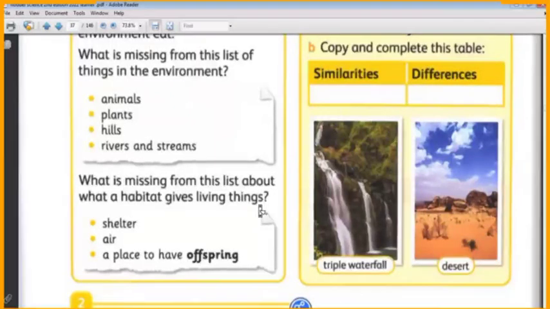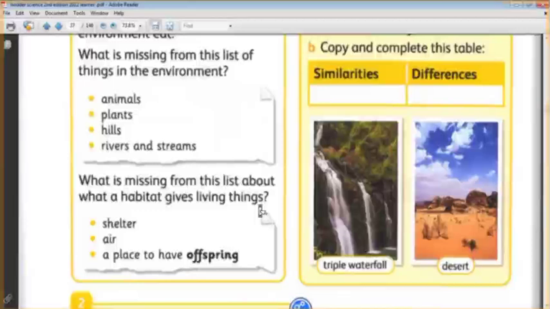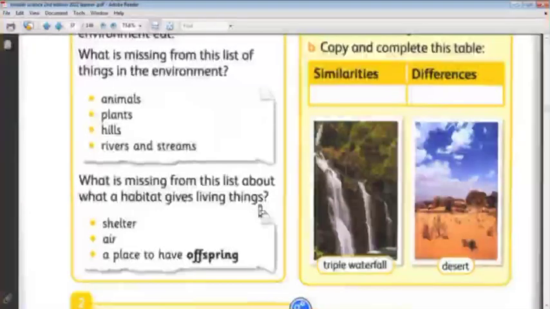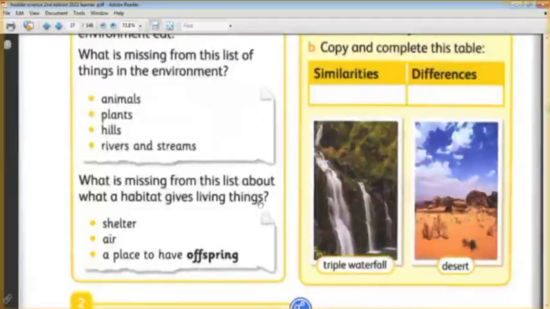The habitat is the home for the living thing, where it can find its food, its water, its shelter. This is the difference between them. Environment is everything around us, including the things that are non-living, like the water, the sunlight, the rocks, the sand. This is the environment.